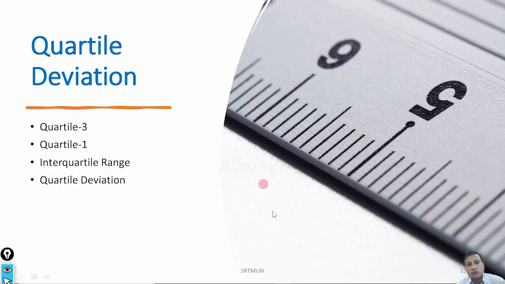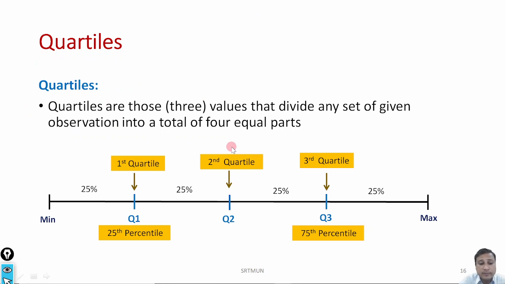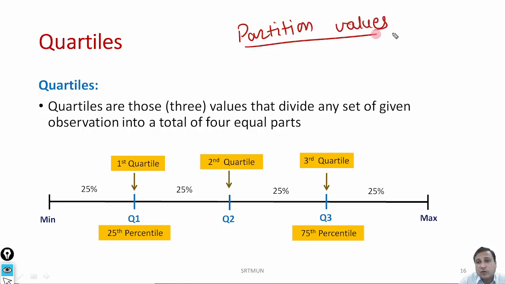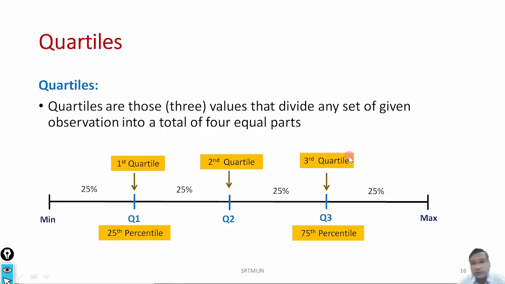Now let me take you all to the second measure of dispersion, and that is the quartile deviation. But before understanding the quartile deviation, we need to know the first quartile, the third quartile, and the meaning of interquartile range, and finally we'll go for the quartile deviation. So let me start with the quartiles. If you all remember, in the previous lectures where we tried to understand the meaning of partition values, there we already have seen first quartile and third quartile. So here we'll revise the same part very briefly.